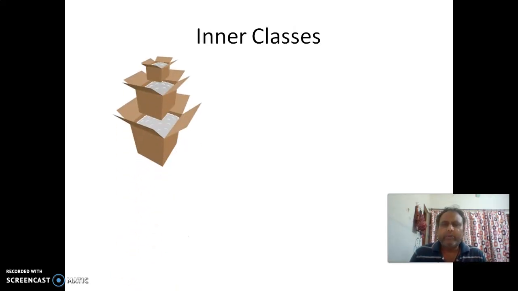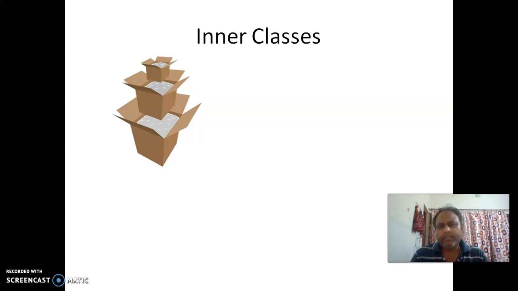Now, why do we use this? What is the use of these inner classes? This is the concept of something which is called cohesion and coupling. In cohesion, what we have is that we keep only those things which are required inside the class.